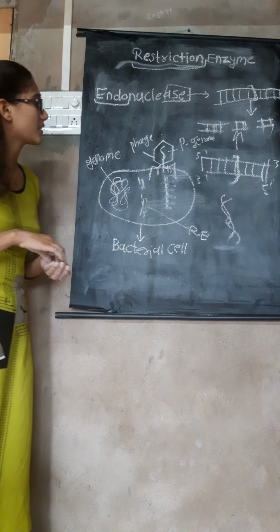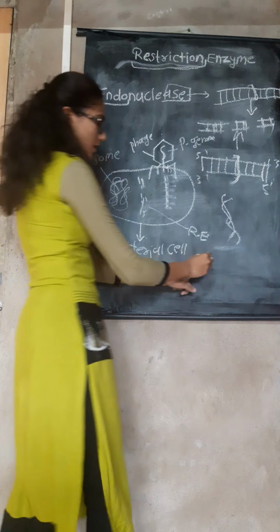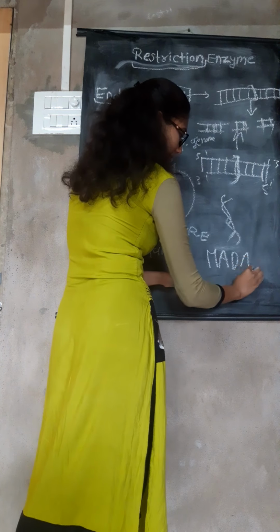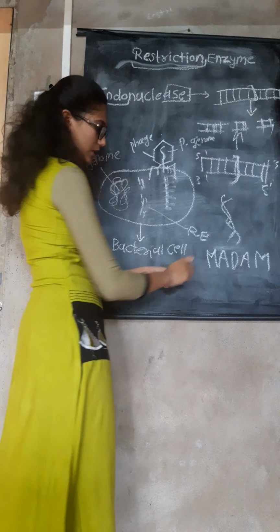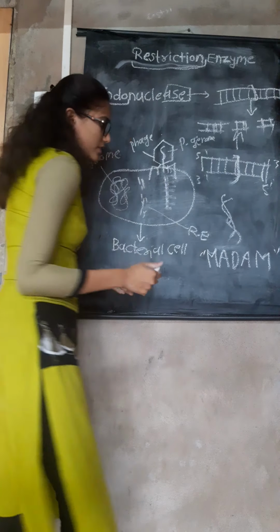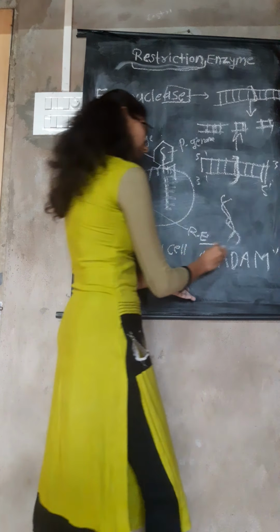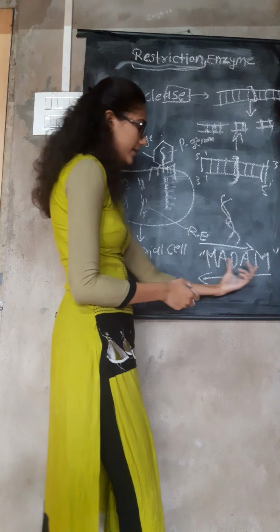Now again the question arises: what is a palindromic sequence? For example, a sequence like MADAM. This is one type of sequence. Then what is a palindromic sequence? Whenever we read this sequence from this direction or from this direction, the sequence reads the same.